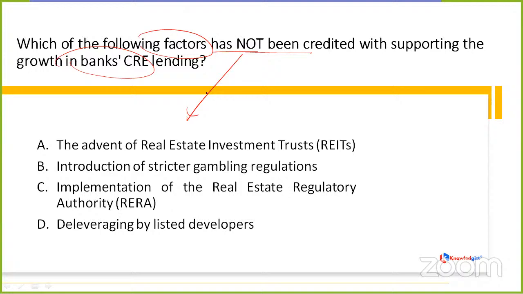Which of the factors has no application regarding the growth in banks' CRE lending? Whether it is option A, B, C, or D.